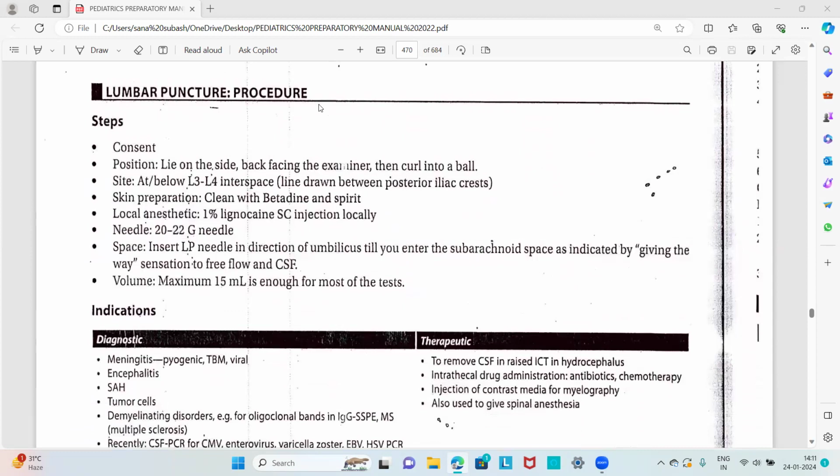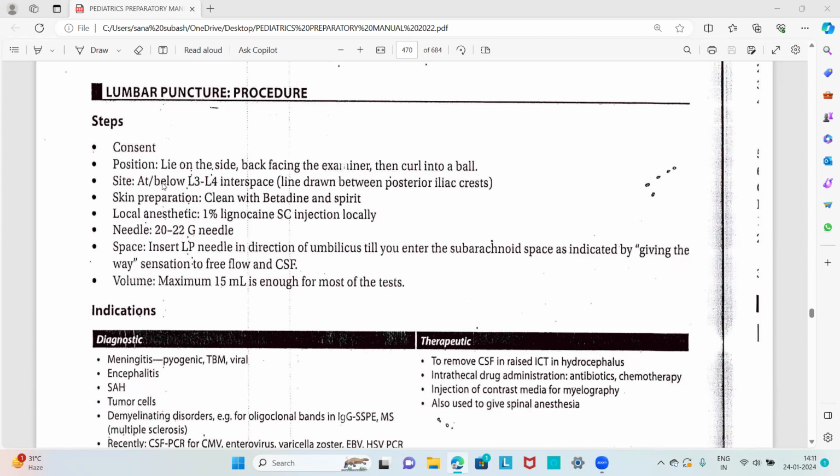Then about the lumbar puncture procedure, there are steps. We have to take consent from the patient or relative. Then position: lie on one side, back facing the examiner, then curl into a ball. That is, the whole body of the patient is curled into a ball.